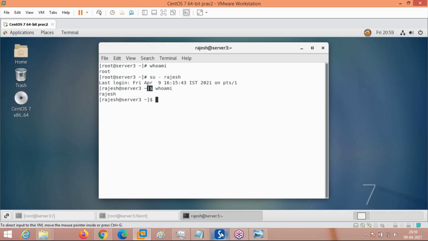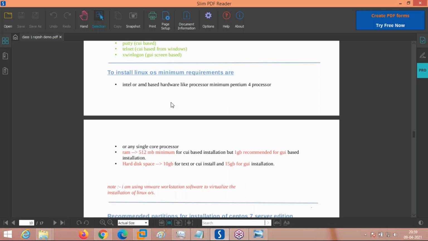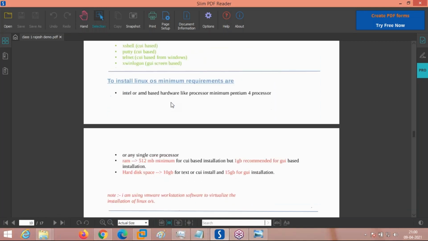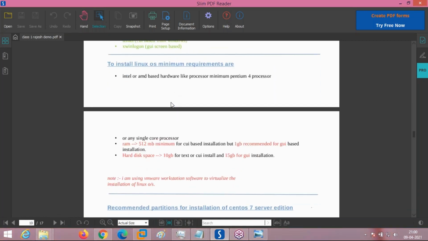So now we got to see what are the things. Tomorrow or Monday, whenever the next class starts, we are going to see the OS installation, because without OS install we can't work.